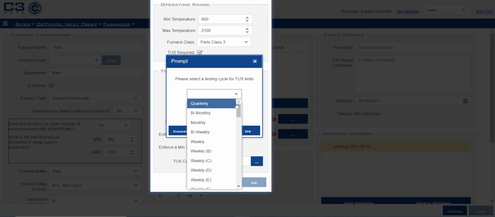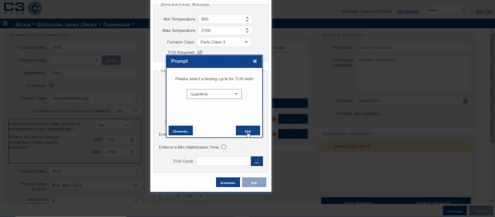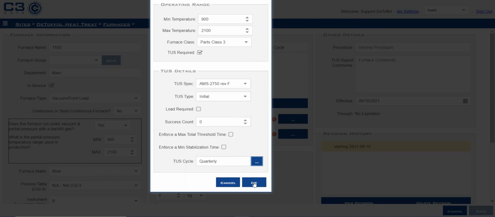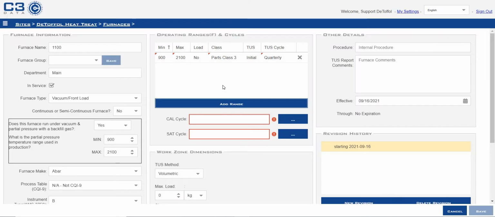C3 will pull up the most stringent frequency that is required per AMS, in this case, for the frequency of the furnace temperature uniformity surveys. It is quarterly. Click OK. That'll show up down here. We want to click OK. Save that information. Now our operating range is here. Our class TUS is going to be initial and the cycle is going to be quarterly.